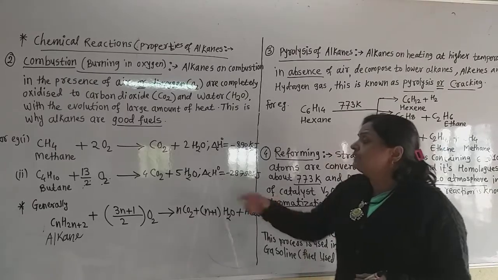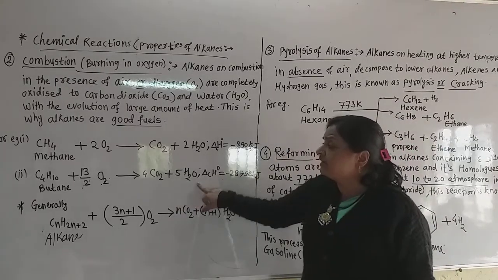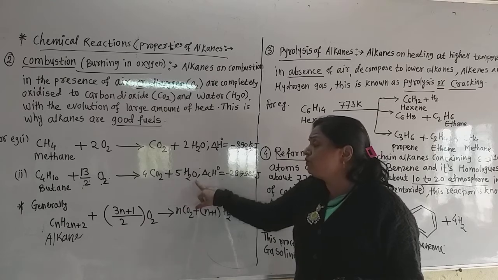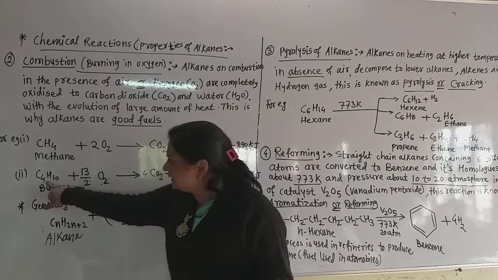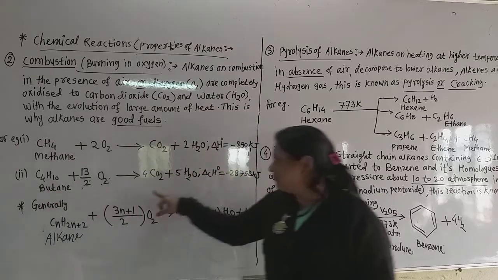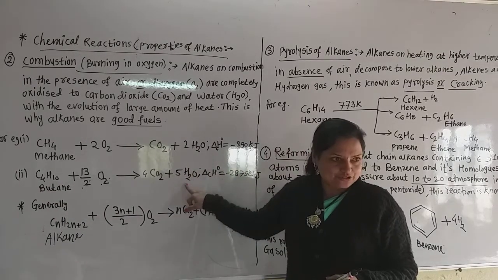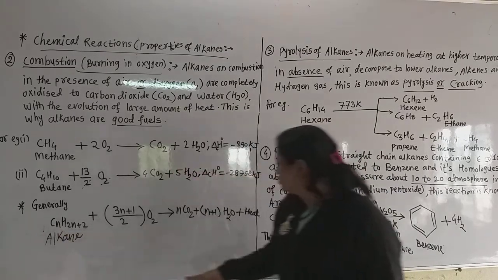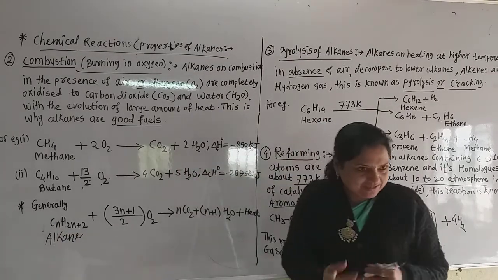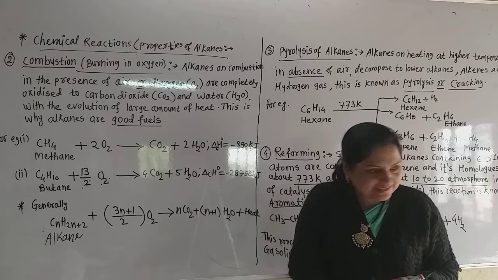Now we know what happened in this reaction: I wrote 5 water molecules here. Now see here, there are 4 carbon atoms, but 5 water molecules are formed. So there are n carbon atoms, and the formation of water is 1 molecule more than n.